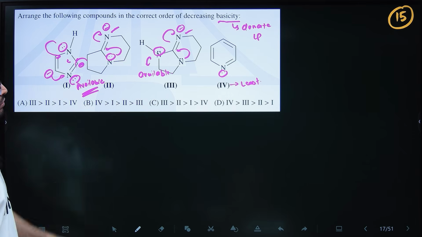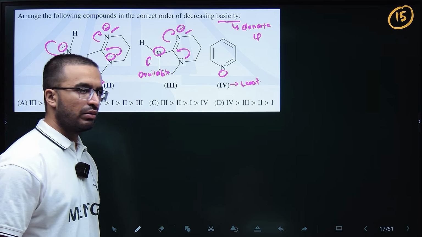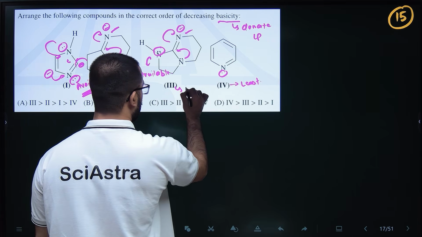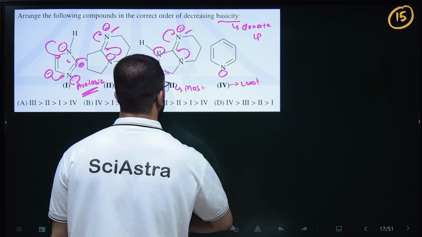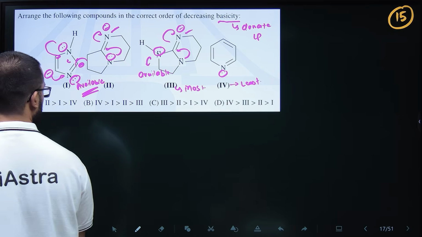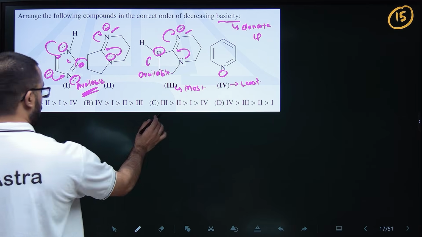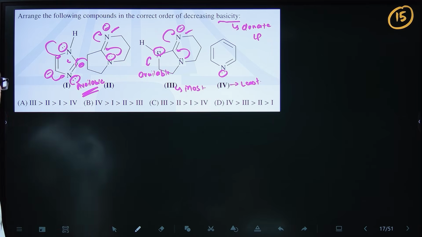But again, obviously this is more basic, third is the most basic here, right? So third most, fourth least. Is there any option? Third most, fourth least. So two options are there, A and C. So among these